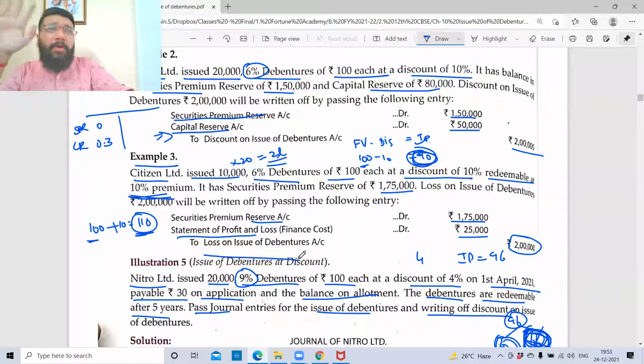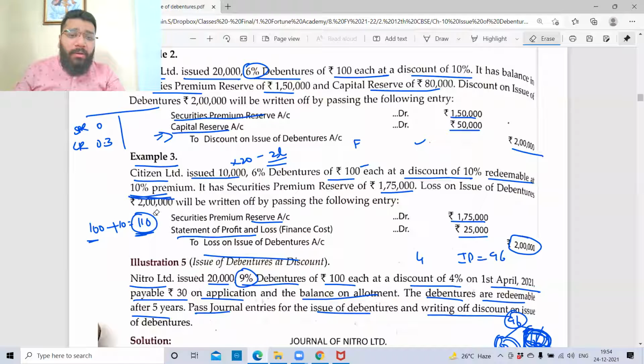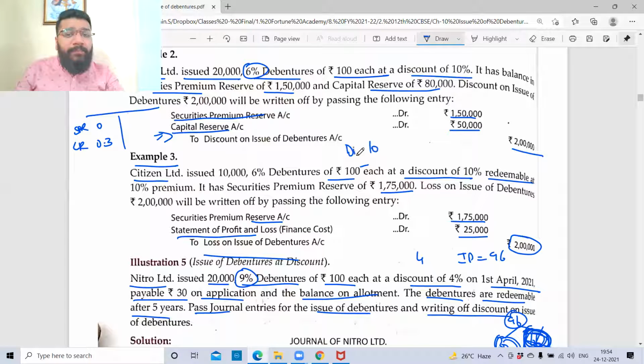Now, a lot of questions, guys, will be twisted based on this, and they'll ask you. 2 lakh, how did it come? Okay, guys, once again, hold on. What is the discount value? 10 rupees is the discount. Can I say this is a loss for you?